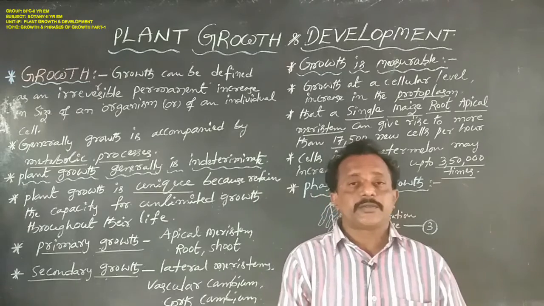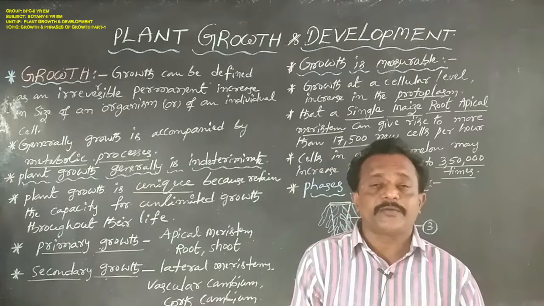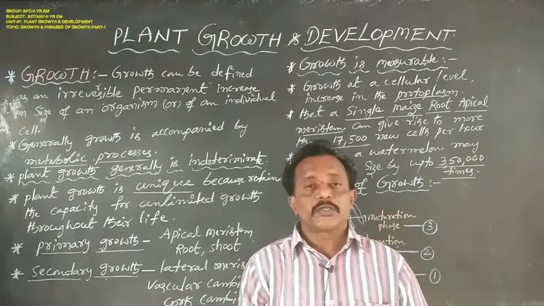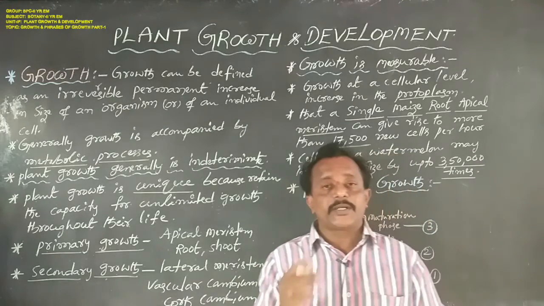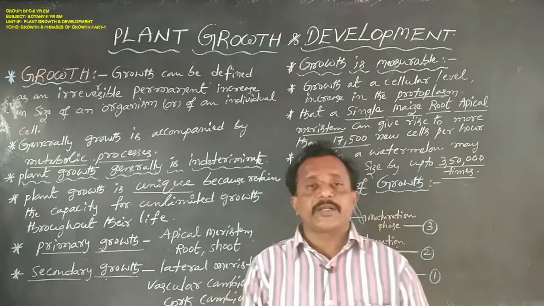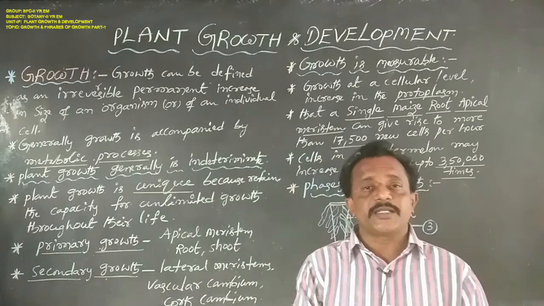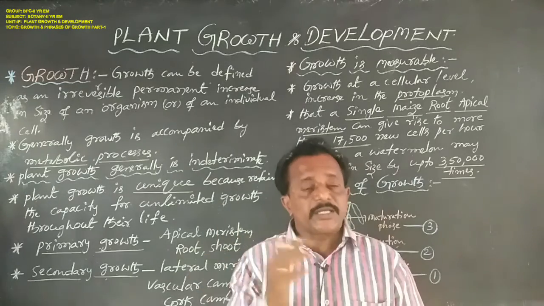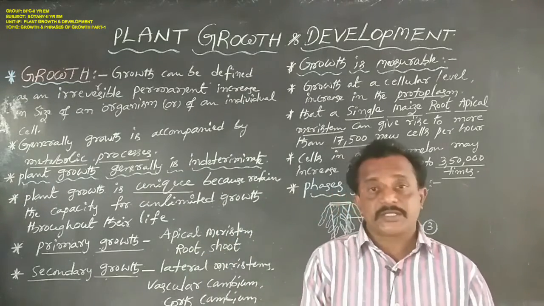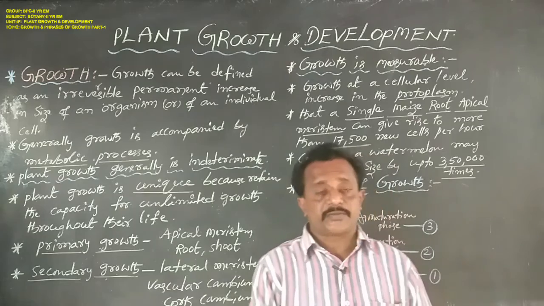So these are responsible for the development of the plant body. Why? Because they occupy several cells, and these cells are always dividing. Such cells are named meristems.